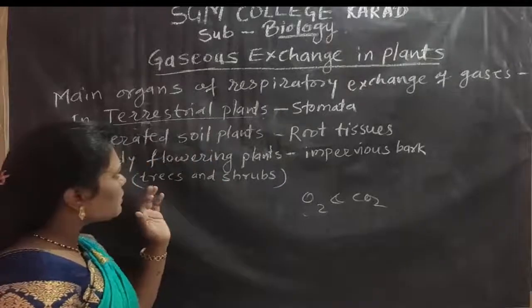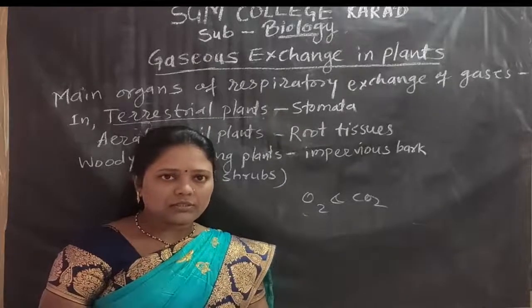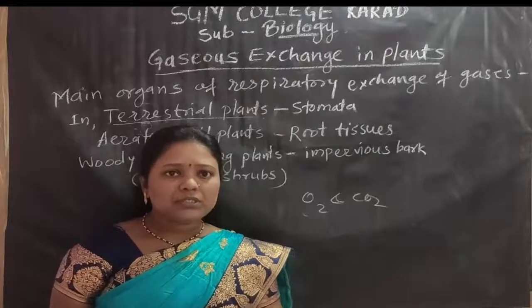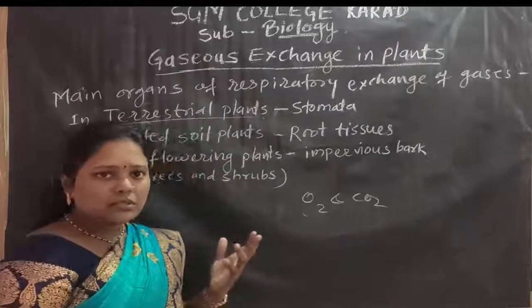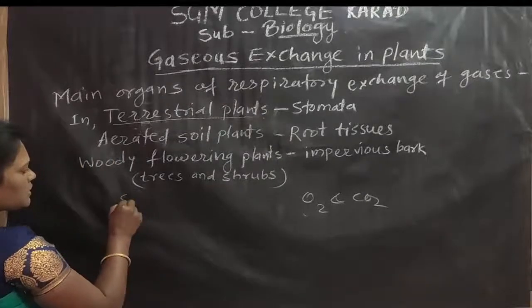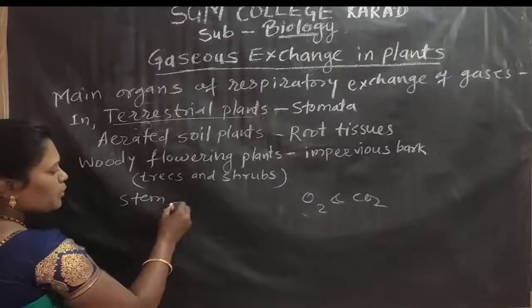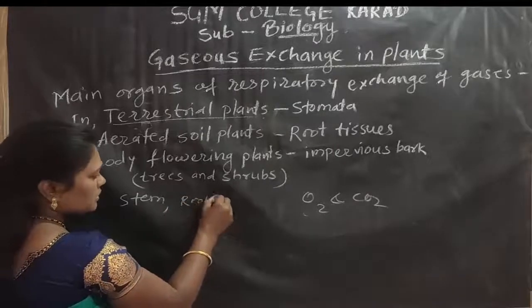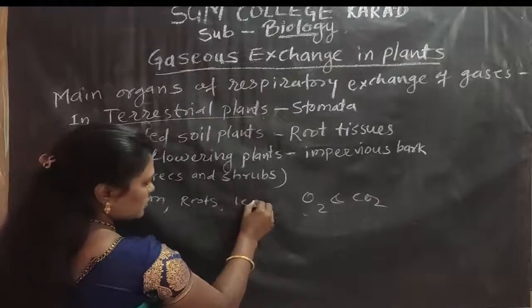Terrestrial flowering plants have many air spaces between the cells. Between the cells means in the stem, roots and leaves.